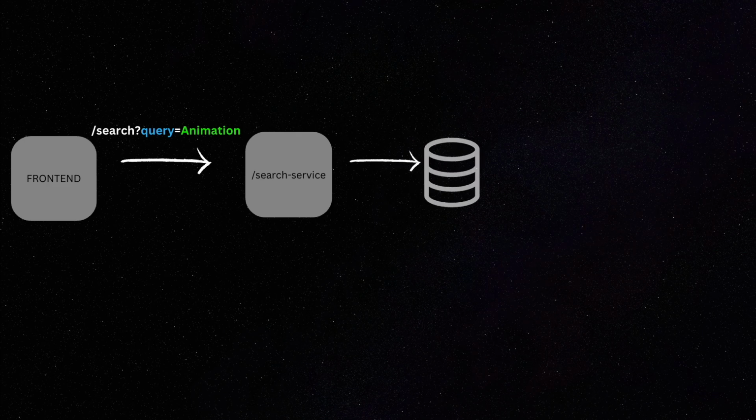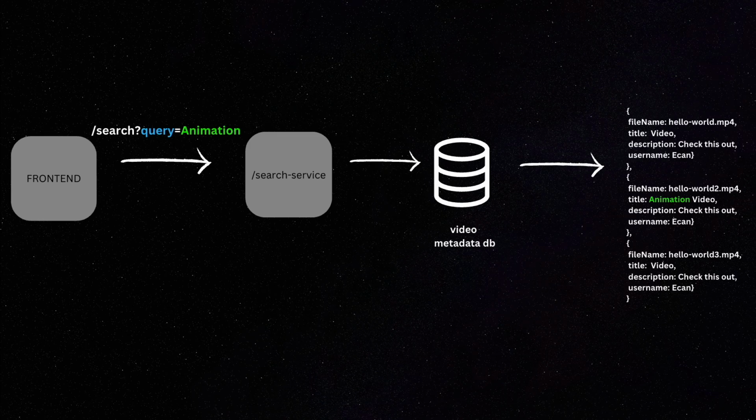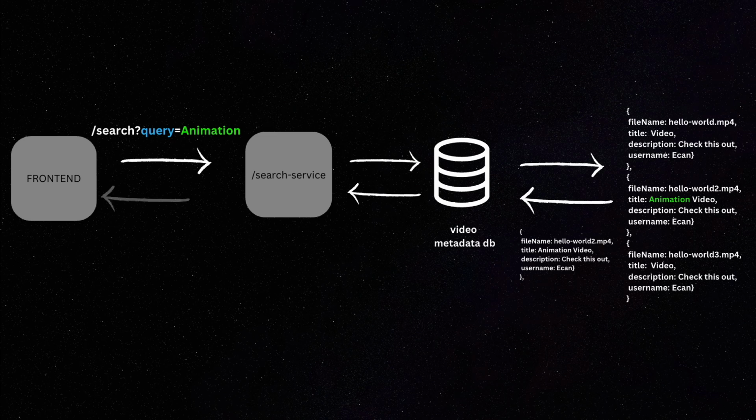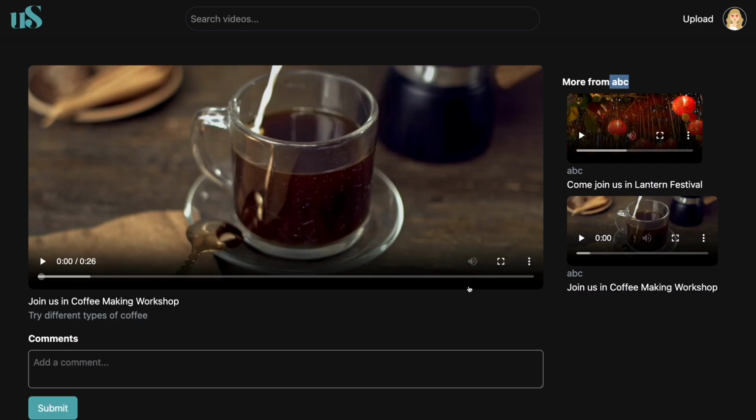And then the search service, which is basically the backend, will scan the MongoDB for the videos for matching titles or the description or basically keyword that the user has typed in. Then this service will respond with the list of matching videos which has that particular keyword. And then this exactly video details page.